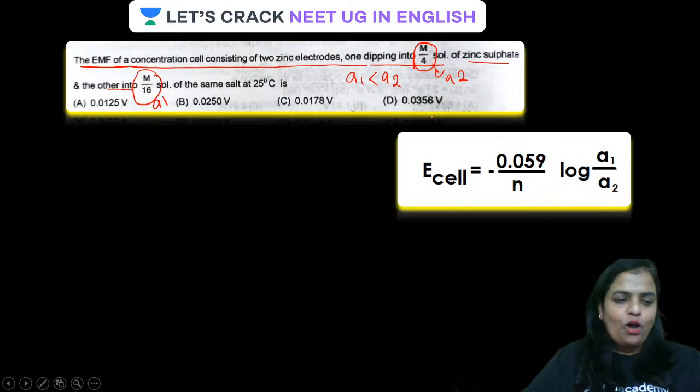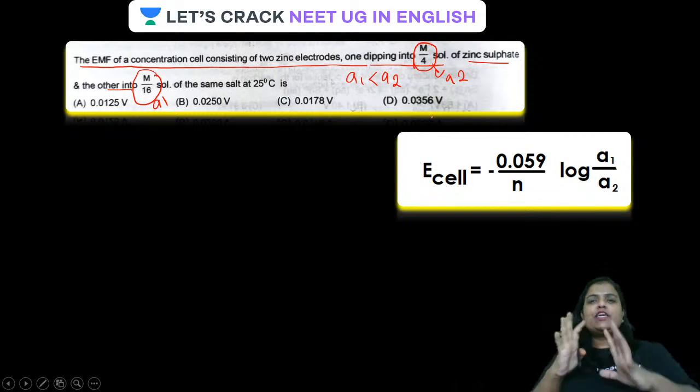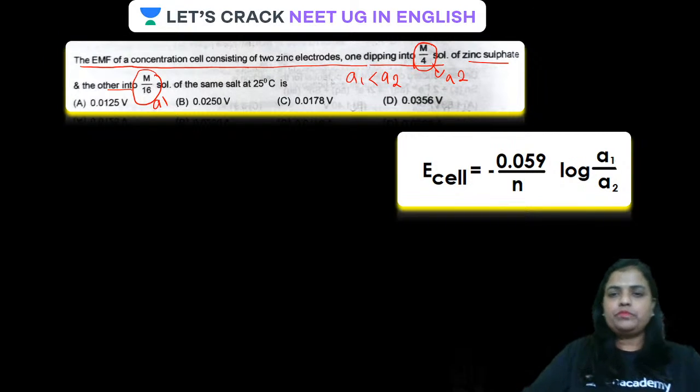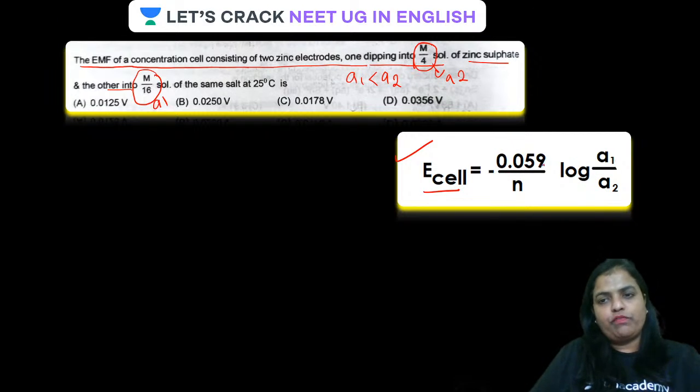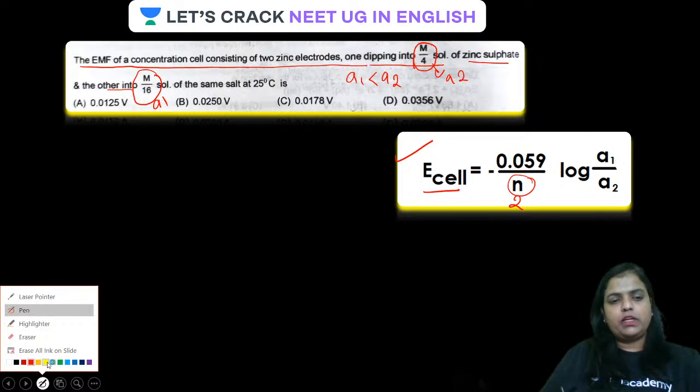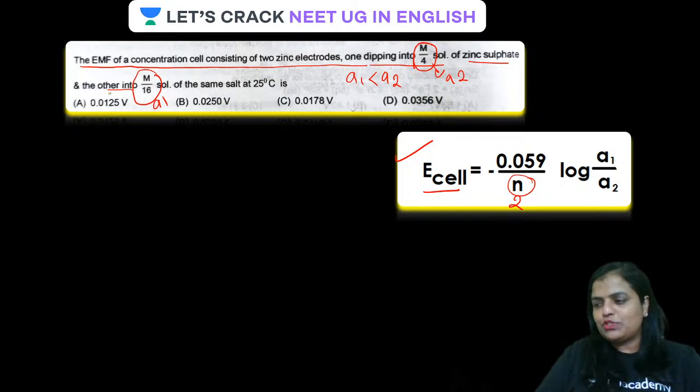All clear guys? This is how you have to start thinking for the question the moment you read the question. Are you getting it? Come on, use this formula. E cell is equal to, because activities are there, minus 0.059 upon n. In case of zinc, n has to be 2. It is very clear from zinc it has to be 2. In case of Ag it was 1. Log A1 upon A2. Now you know the formula, you know the values, just put the values over there.